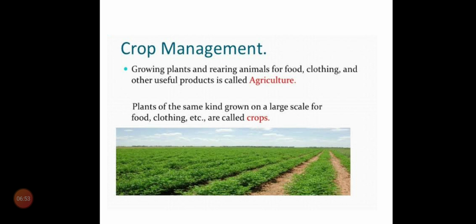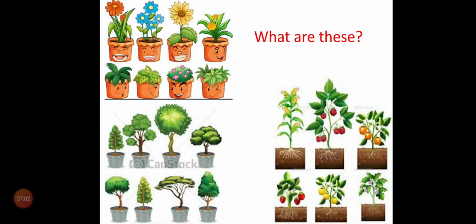Plants of the same kind grown on a large scale for food, clothing, etc. are called crops. Children, what are these? Oh, good answer. These are plants, different plants, not the same kind of plant. Different plants are there. If only one is there, we say plant.